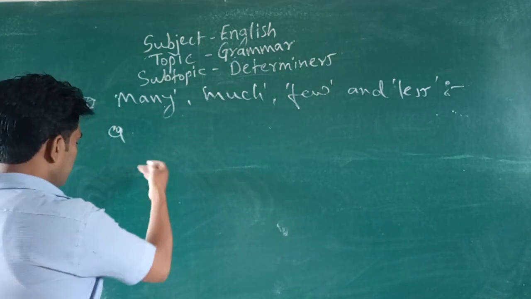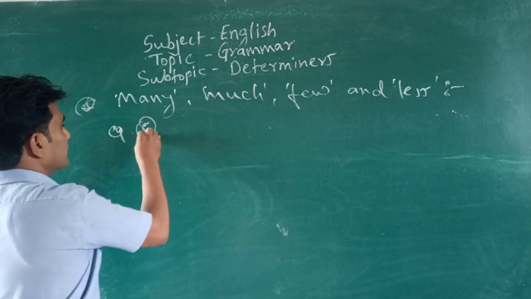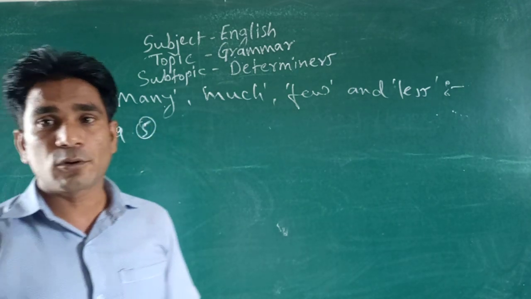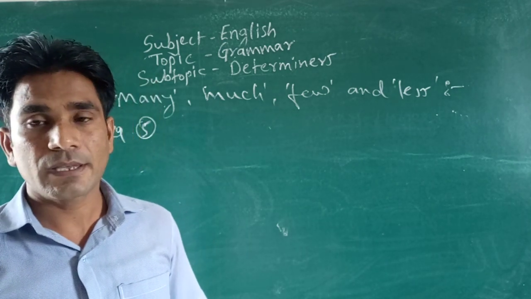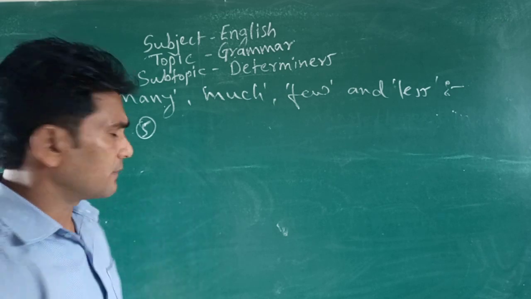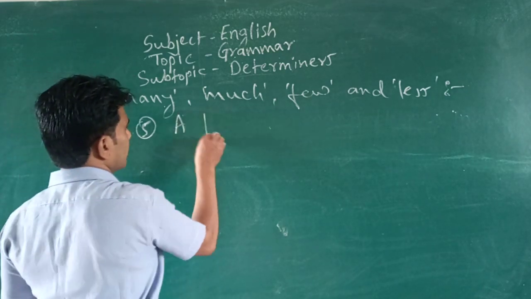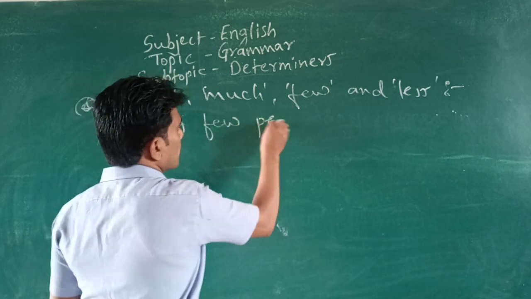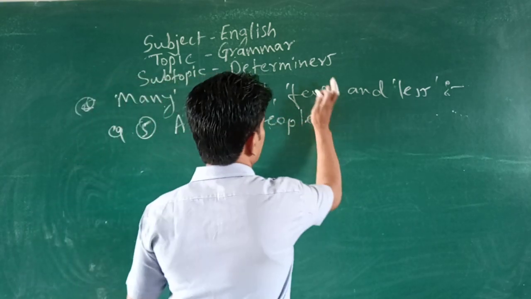So first, second, third, fourth, fifth, one example. Fifth one, example of few. A few people, or simply people.